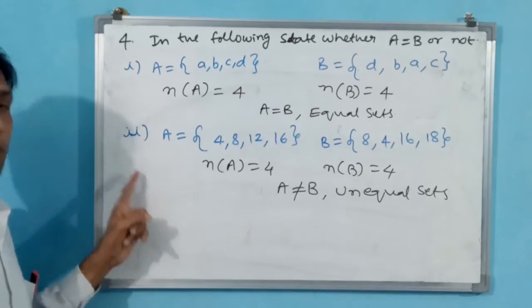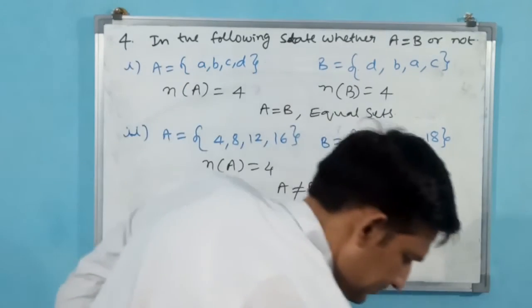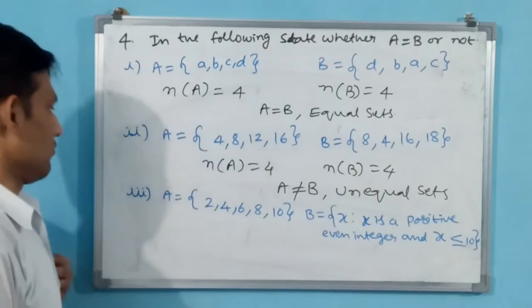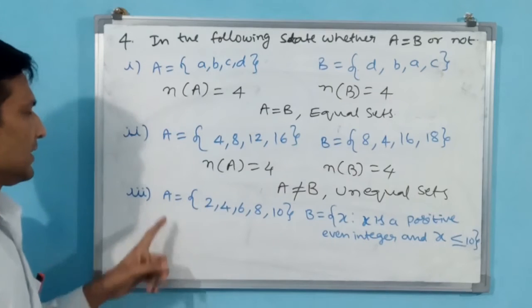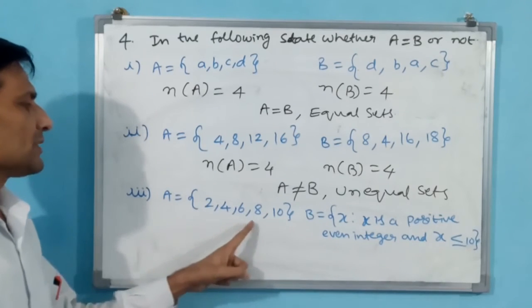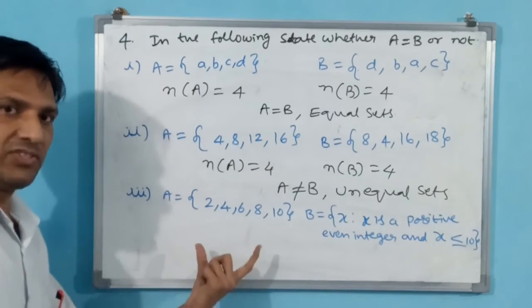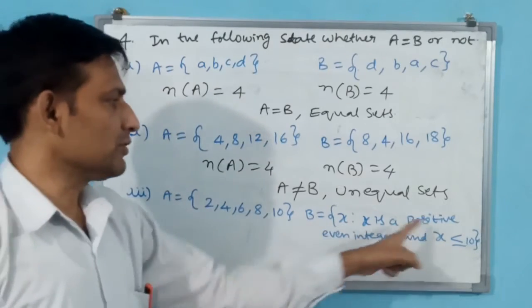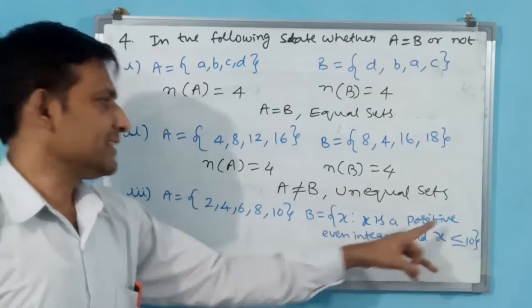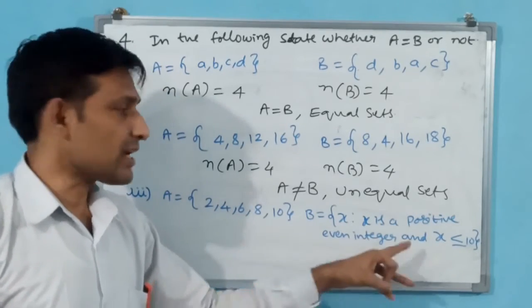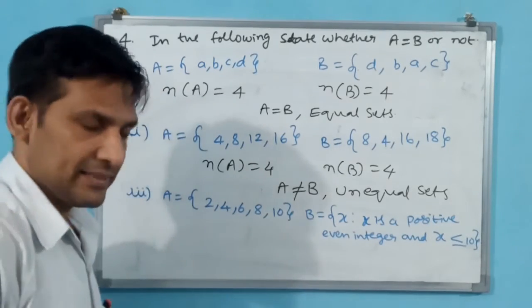We go for the third part in the fourth question. See what they have given. A is equal to 2, 4, 6, 8, 10. This is a set. B is in set builder form: for all values of x, x is a positive even integer and x is less than or equal to 10.